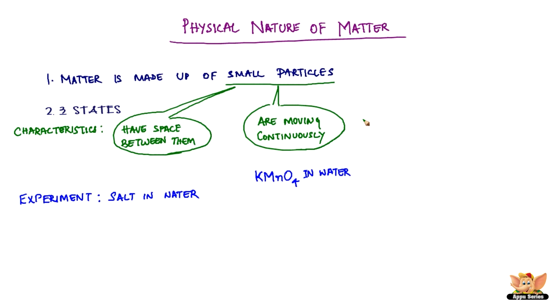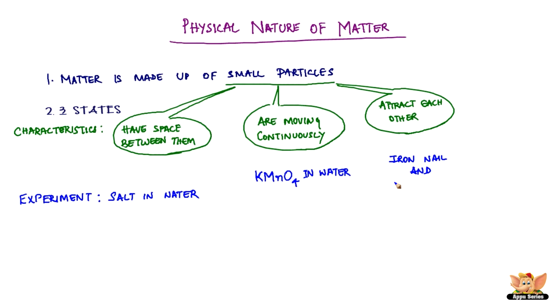Now, let's look at the third characteristic of these particles. The particles of matter attract each other. We have another easy experiment to prove this. Take an iron nail and try bending it. This is tough. Similarly, try breaking a piece of chalk. It breaks quite easily. This shows that the particles of matter attract each other, and the particles of matter in iron are held more closely than that of a chalk piece. Hence, we cannot break an iron nail easily.